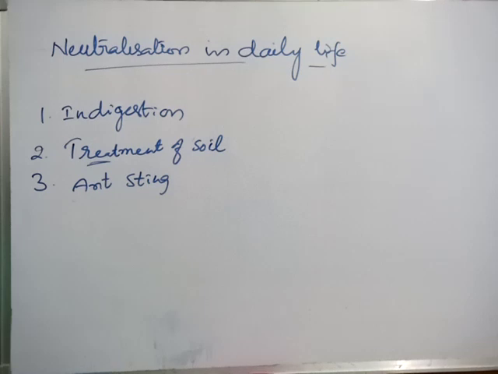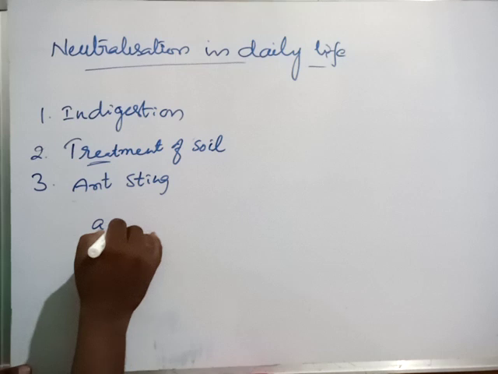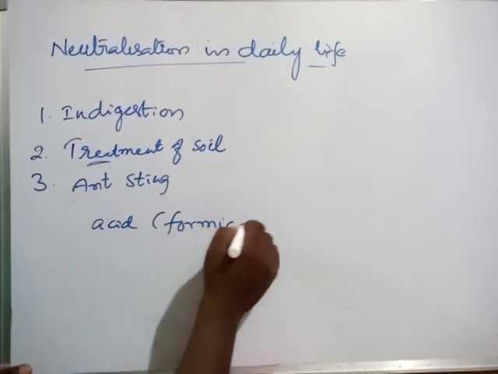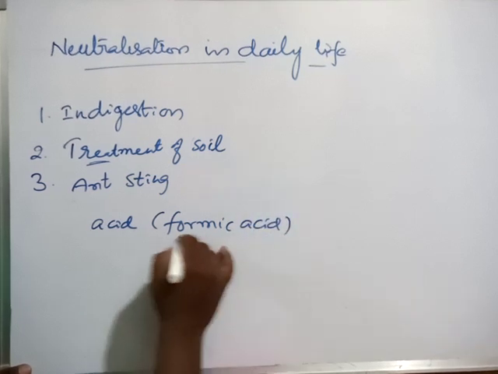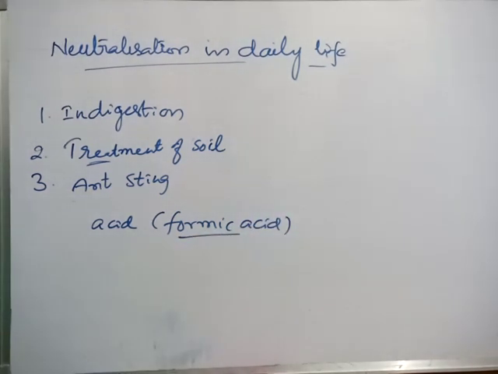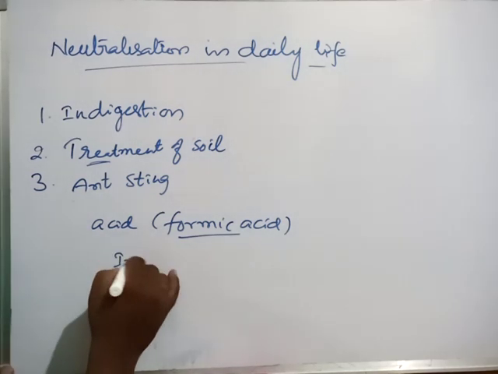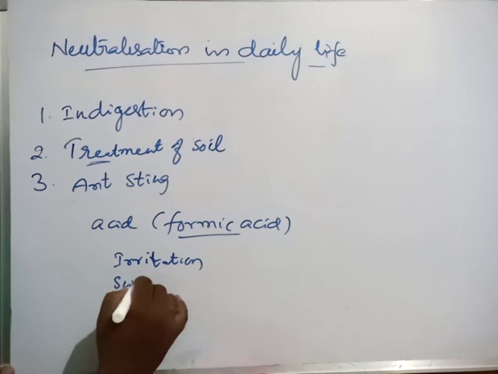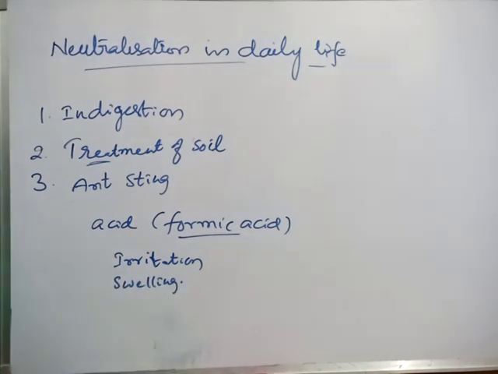Next example is ant sting. So many times we will be affected by ant sting. If an ant stings, immediately it releases some acid. Okay, that acid's name is formic acid. Formic acid causes immediate irritation or swelling, due to the ant injecting this formic acid into our body.